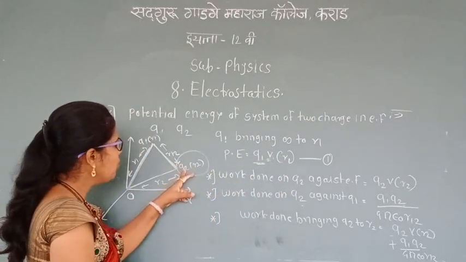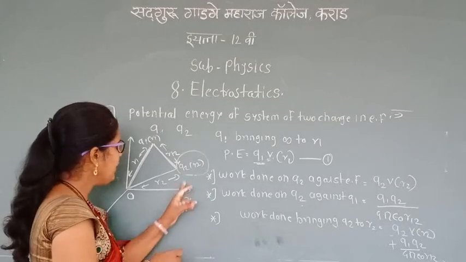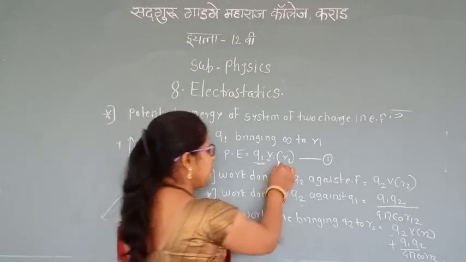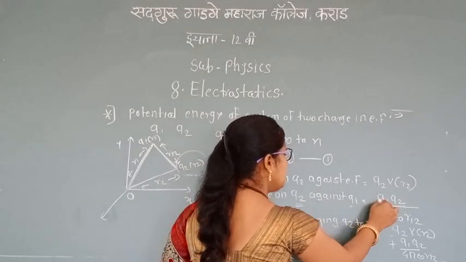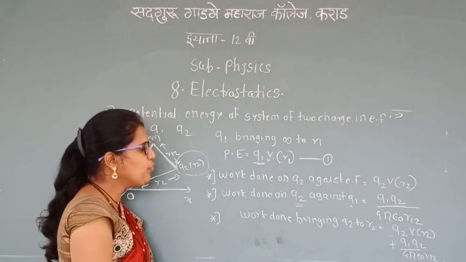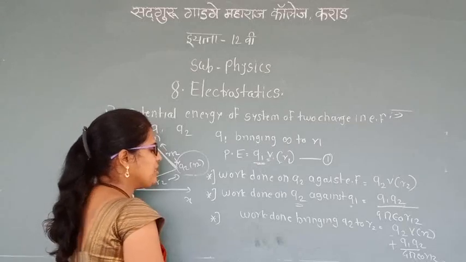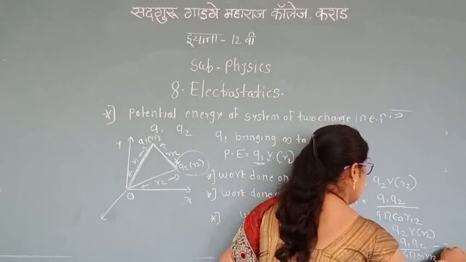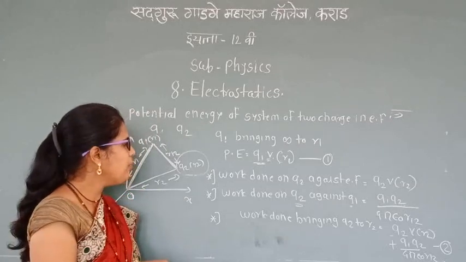Similarly, bringing the Q2 charge from infinity against the electric field is the same as the equation. There is one more term, against Q1 also. So combined we can write Q2 V(R2) plus Q1 Q2 upon 4 pi epsilon R12. Equation second.